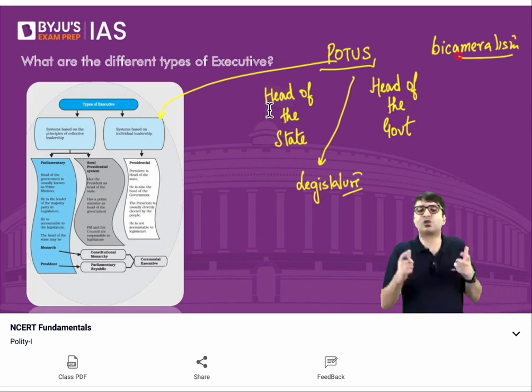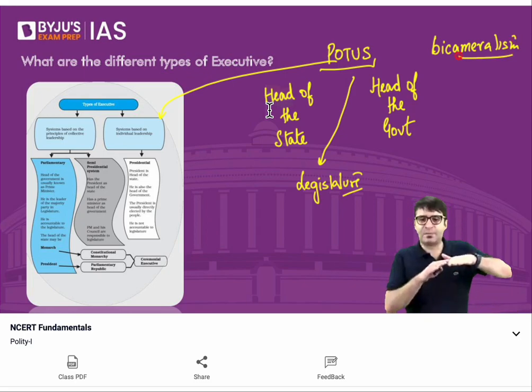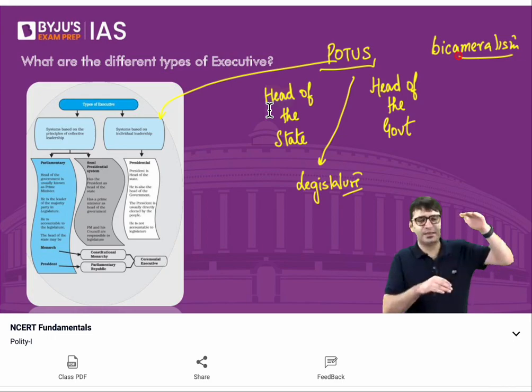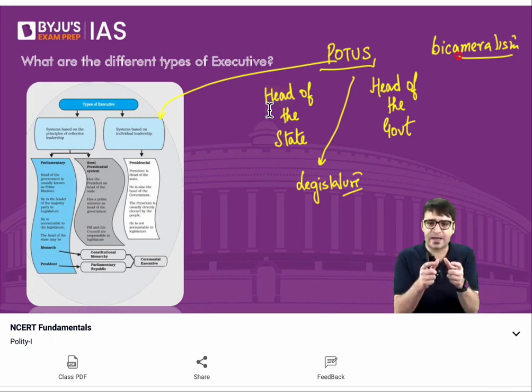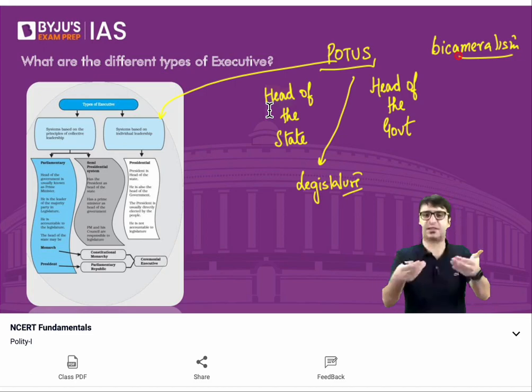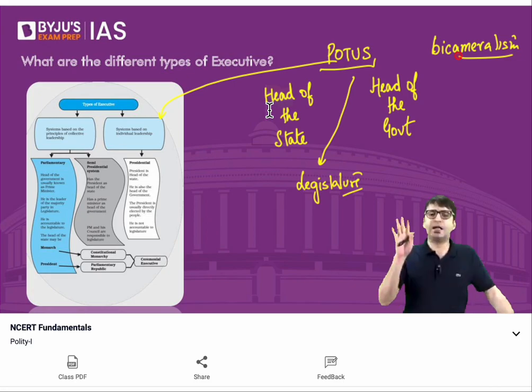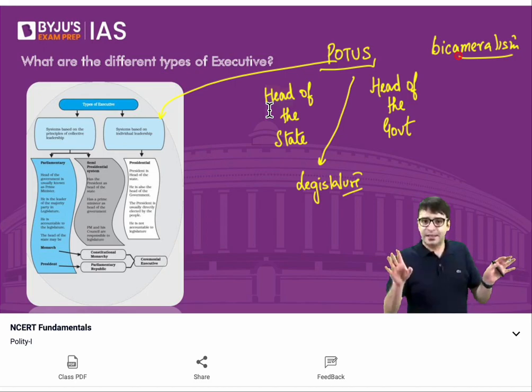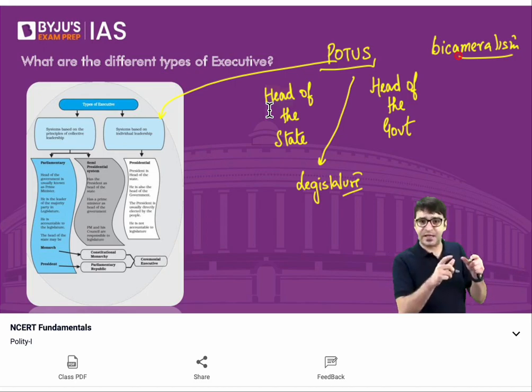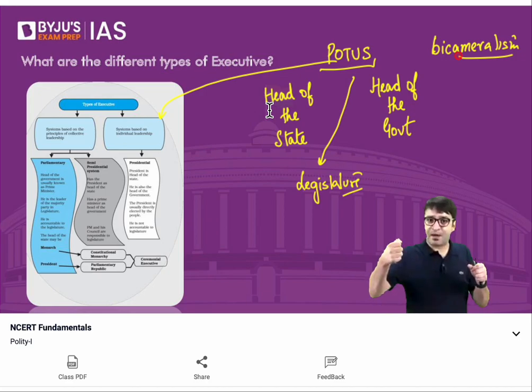They have two houses of the parliament. House of Representatives, which is the lower house, Senate, which is the upper house. So in case of United States of America, the president will remain in office for 4 years. That's the term of the president, regardless of the fact whether his government has the majority in House of Representatives or not. Doesn't matter.